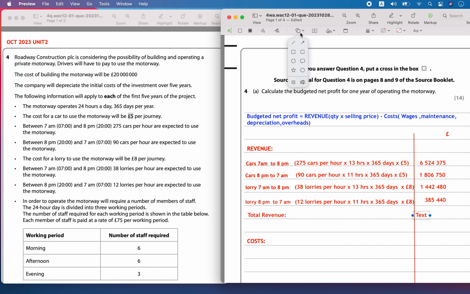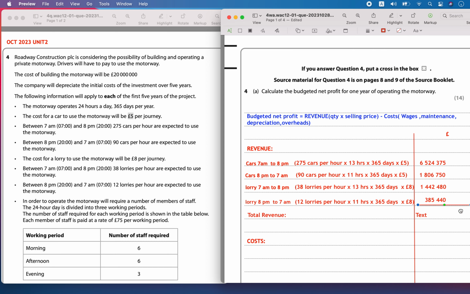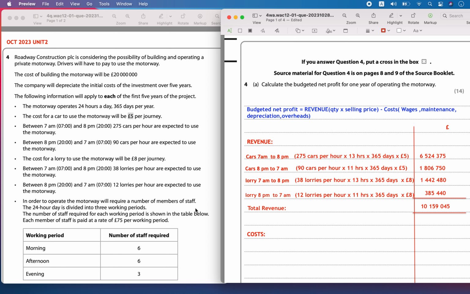So that value is going to be equal to 10101590.45. Okay, so that is the value of the total revenue that's going to be earned.